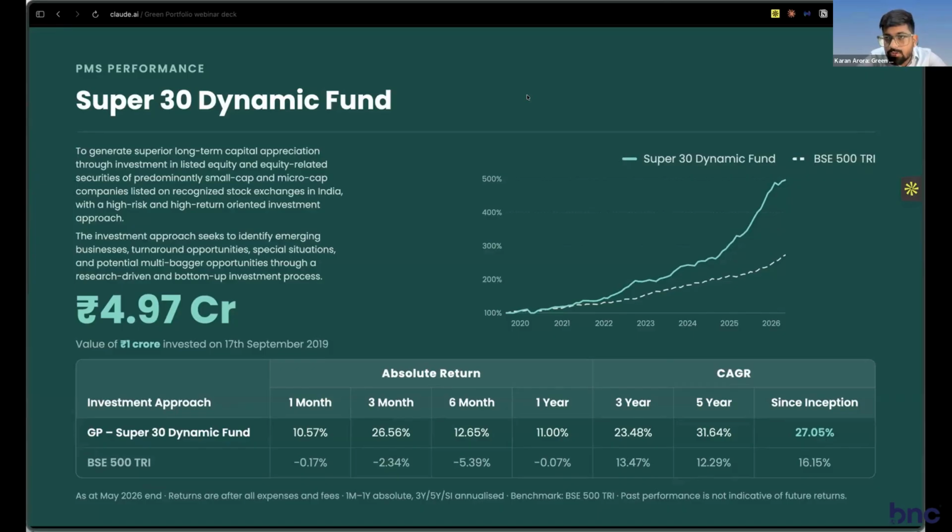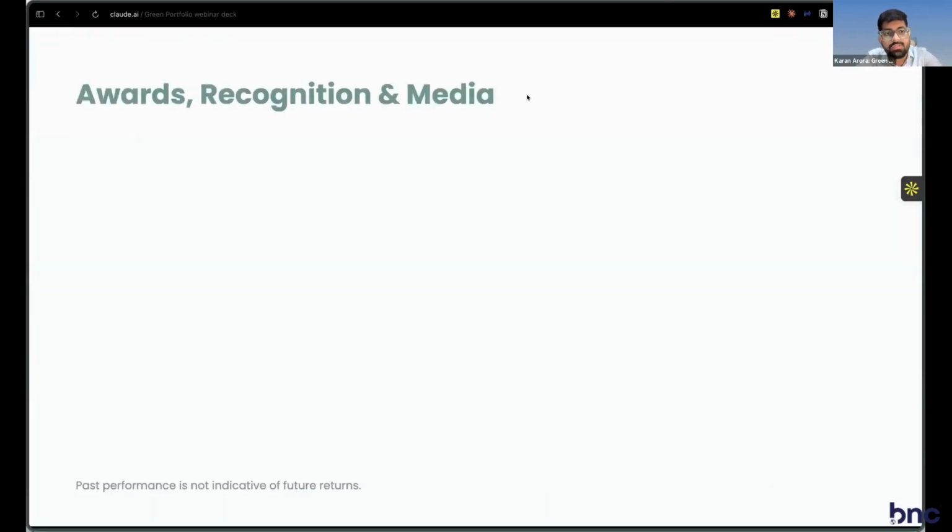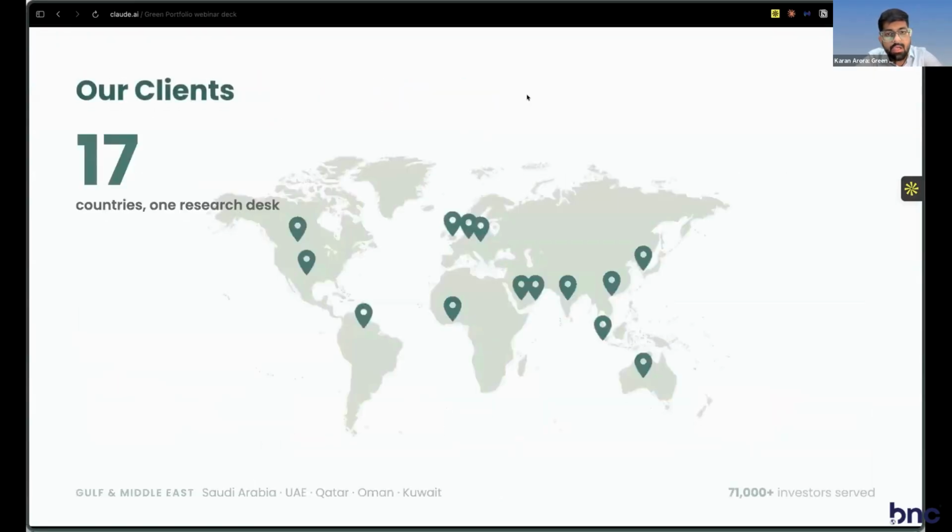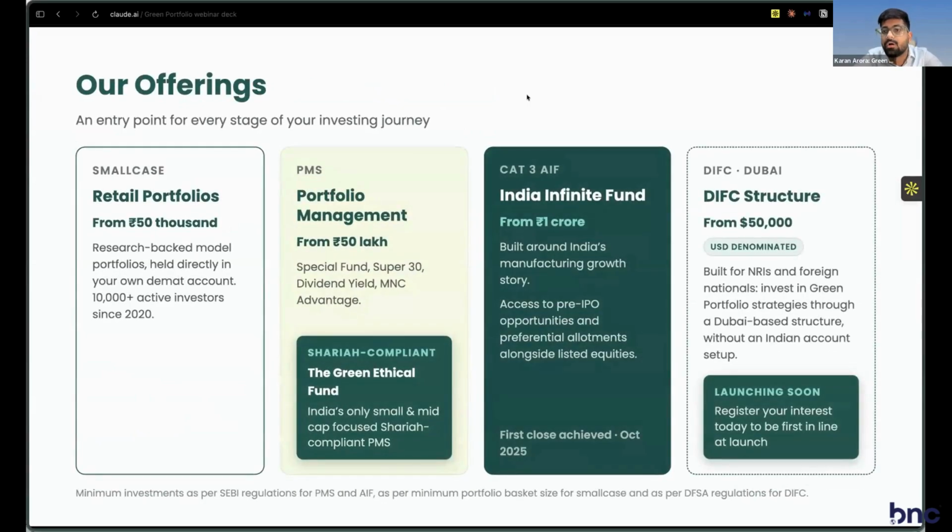Other than that, like I mentioned at the start of this PPT, we are coming up with a DIC structure, which will be a pooling vehicle for investors outside India. As you would know, investing in India in general becomes a tax inefficient format for NRI investors or even foreign nationals, in various classes of investment which involve equity.